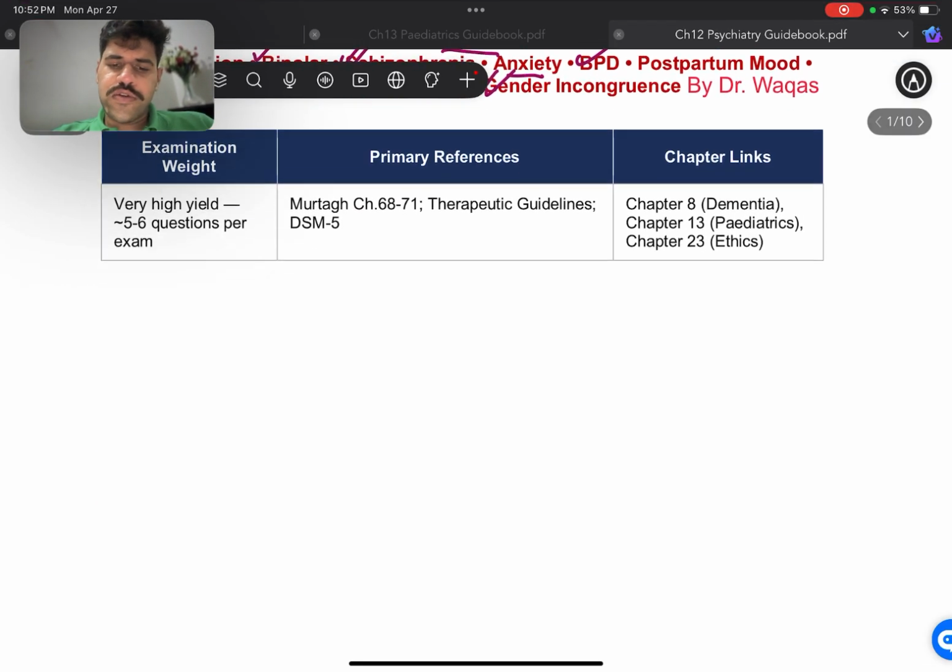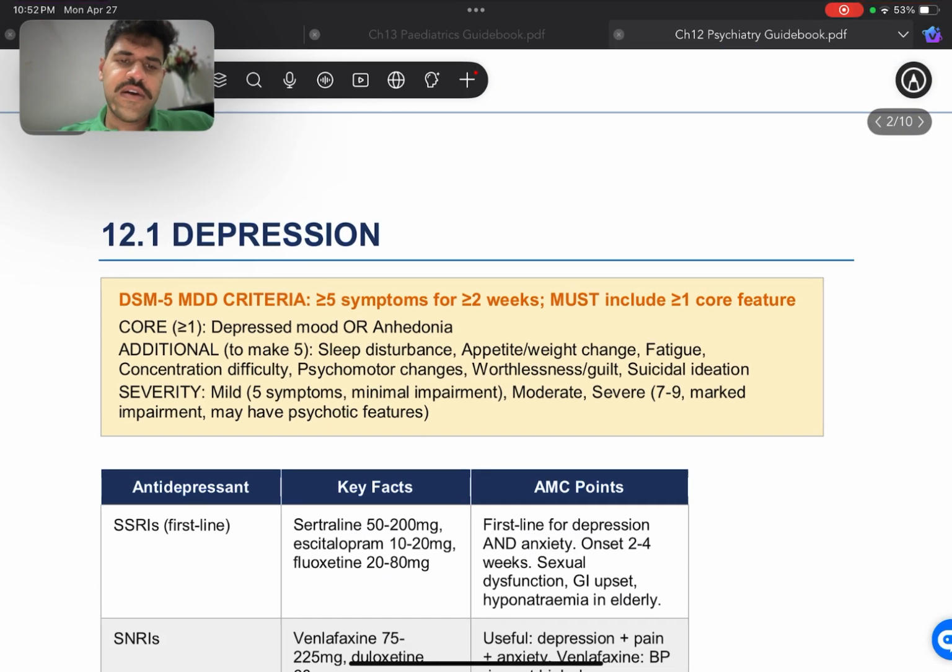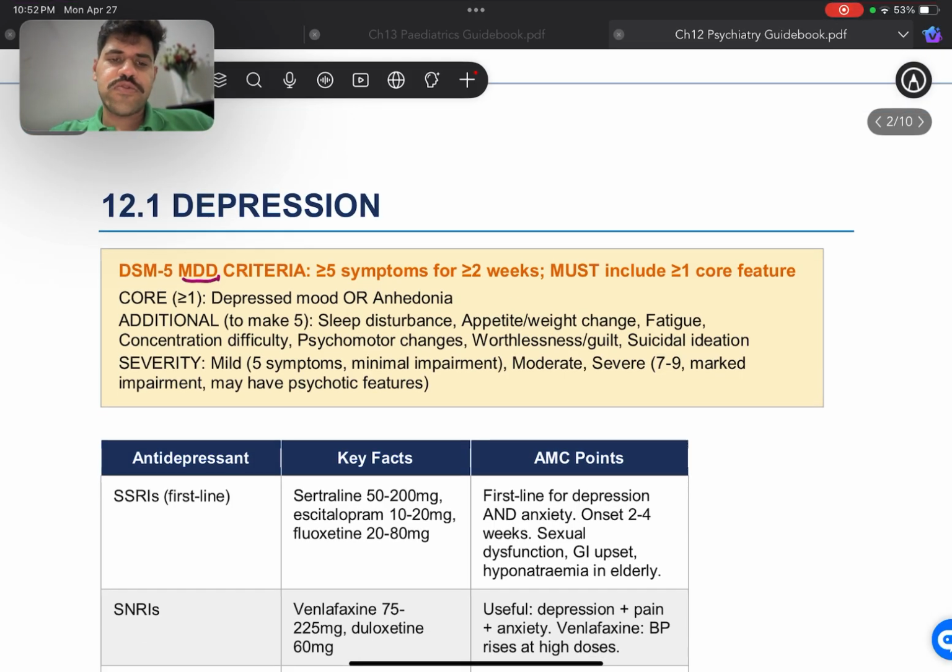Right, so let's just start with MDD, which is major depressive disorder. According to DSM-5, the criteria is that for a person to be diagnosed with MDD, they should have greater than or equal to 5 symptoms for more than 2 weeks. Now, remember, the timelines are very important because they'll give you patients and tell you that they had these symptoms for, let's say, 10 days. So that's less than 2 weeks, so you can't diagnose them with MDD at that point.